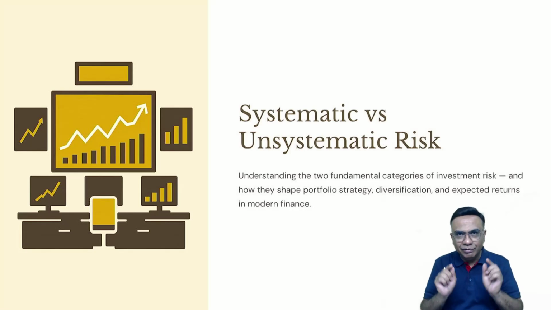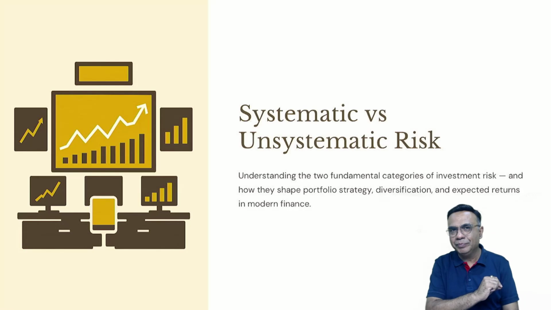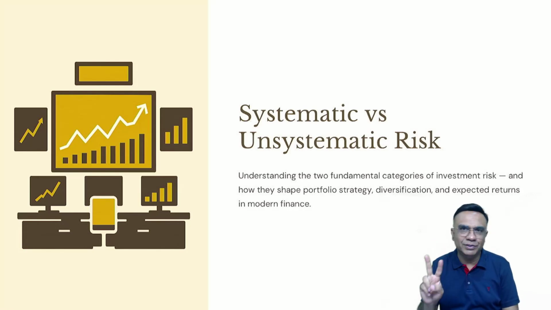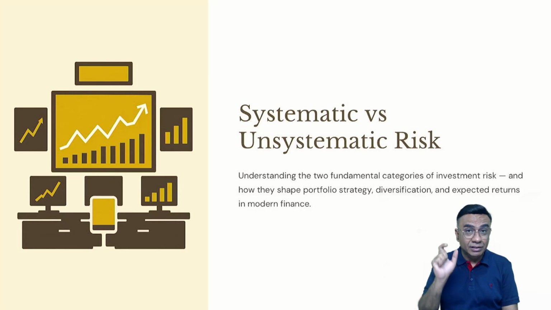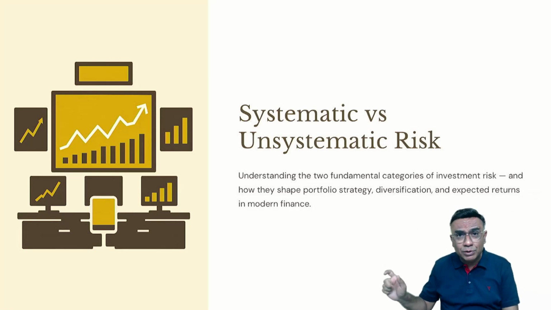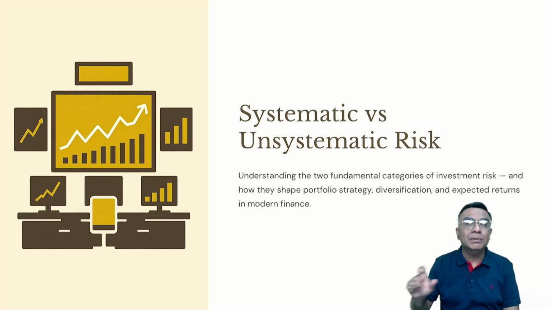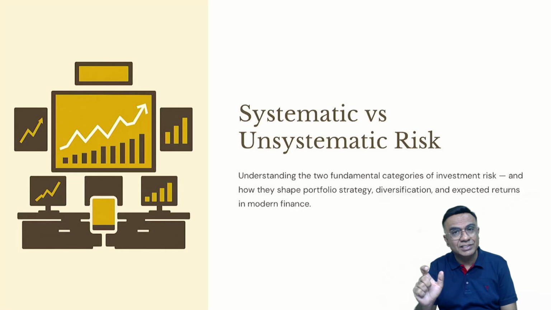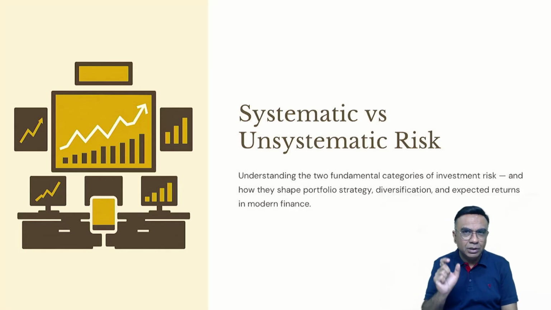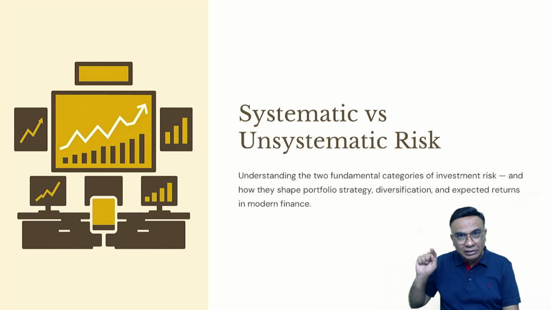As a shareholder, when you buy a share of any company, you are going to face two types of risk. One is systematic risk, that is the risk of the system, risk of the entire market. Risk due to general factors, which is going to affect all types of shares, all types of companies, the entire market. And the other risk is unsystematic risk. Unsystematic risk is company specific risk, risk due to some specific factors of that particular company.